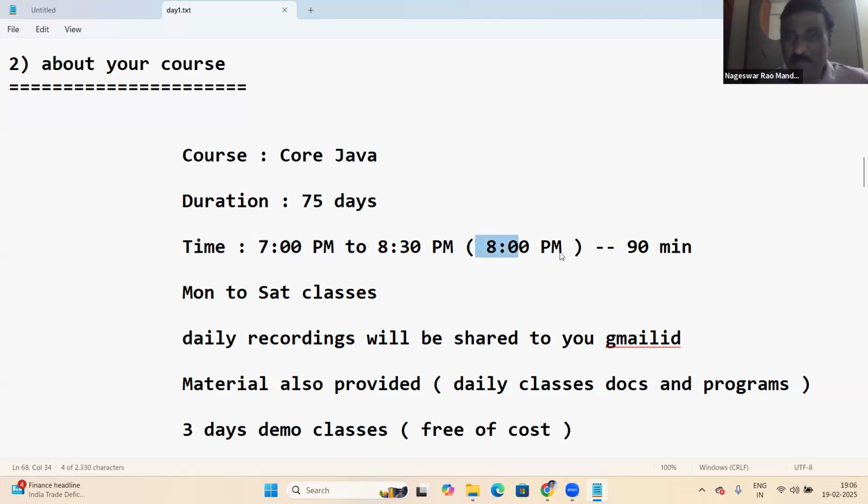From next week onwards, I'll make it 8 p.m., starting from Monday, because many students are asking to change the time to 8 p.m. Some are working and are asking for a later start, so next week I can make it 8 p.m.